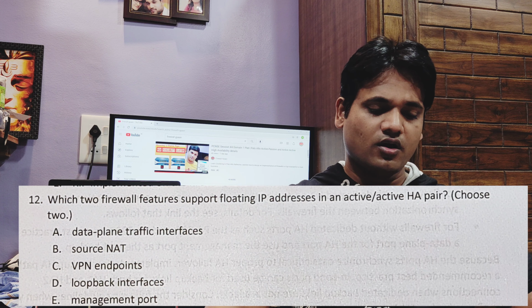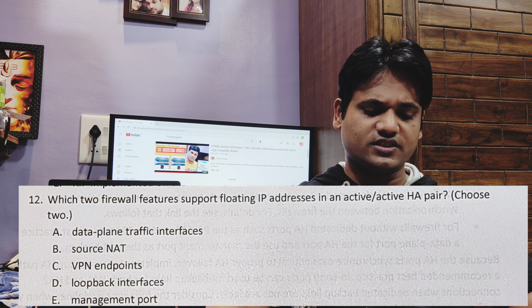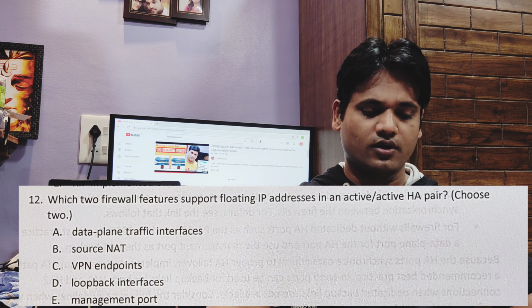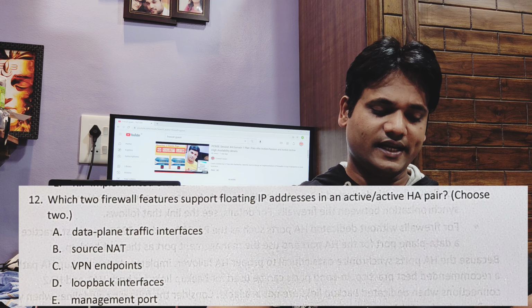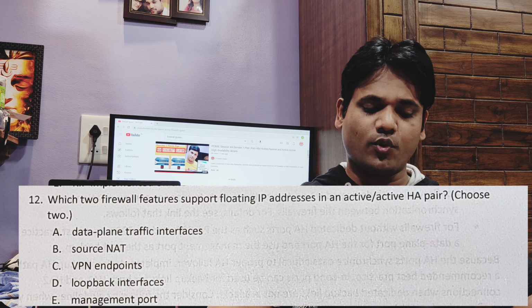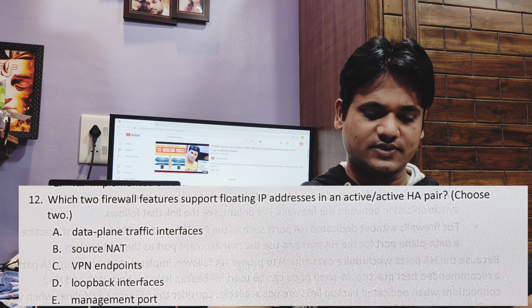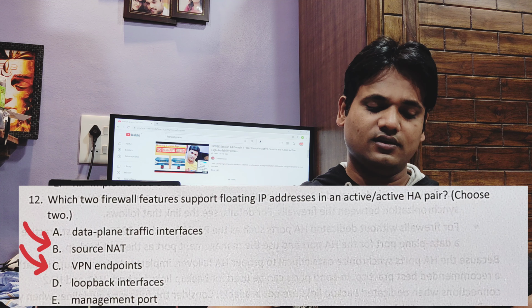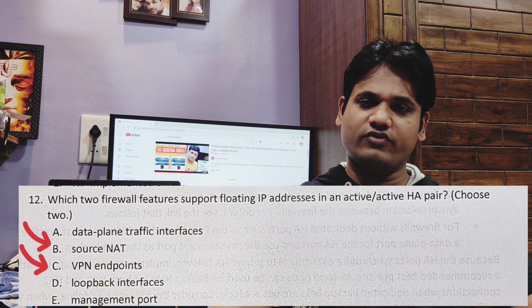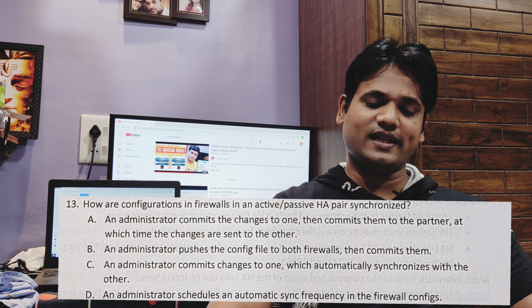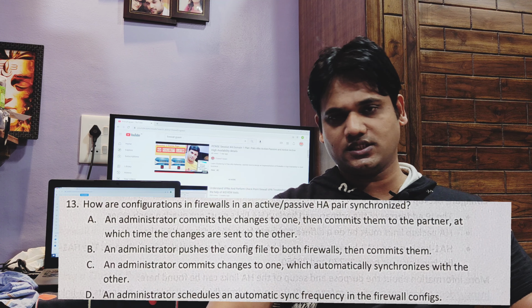Next question: which two firewall features support floating IP addresses in active-active HA pairs? Choose two. Options are A. Data plane traffic interface, B. Source NAT, C. VPN endpoints, D. Loopback interfaces, E. Management port. The answers are B and C. B is source NAT and C is VPN endpoints.